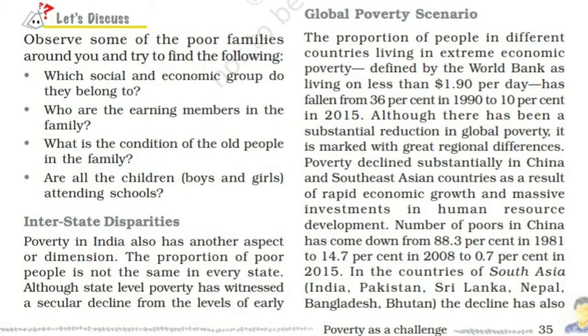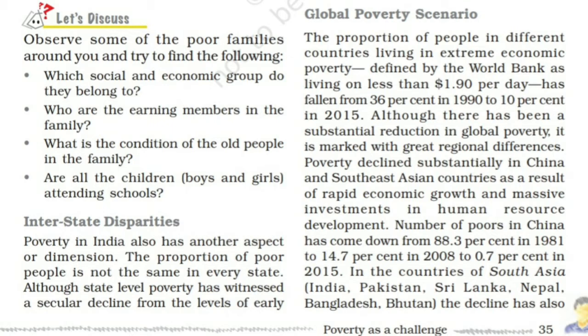Then in South Asian countries, that means India, Pakistan, Sri Lanka, Nepal, Bangladesh, Bhutan, the decline of poverty has also been rapid. In sub-Saharan Africa, poverty has declined from 54% in 1990 to 41% in 2013.